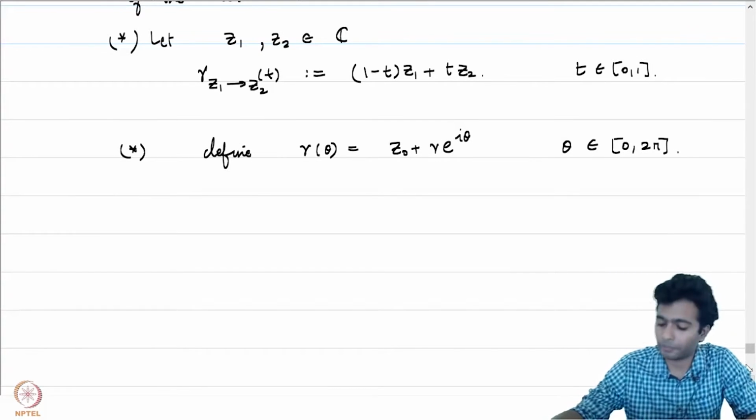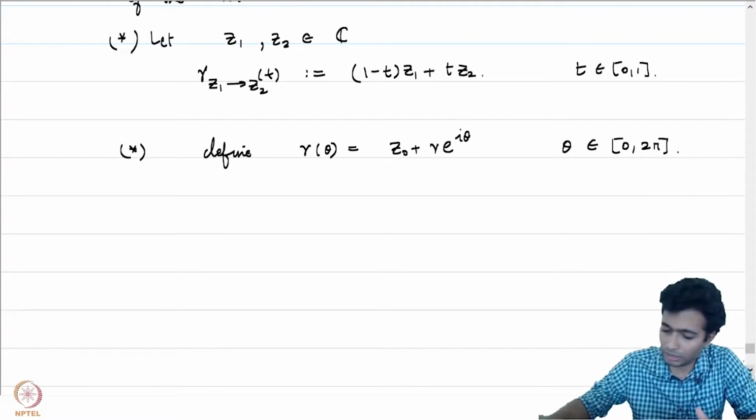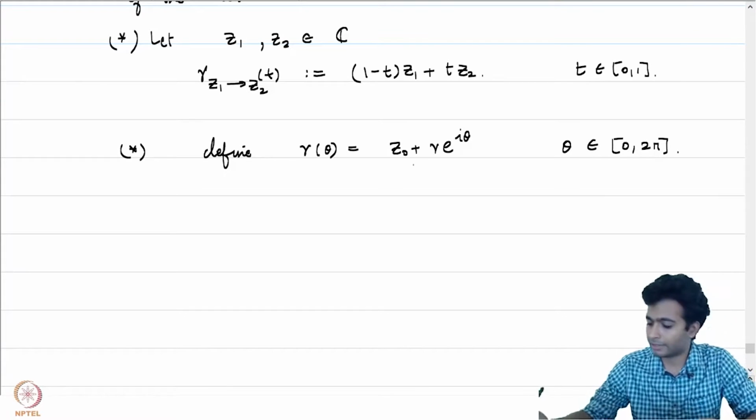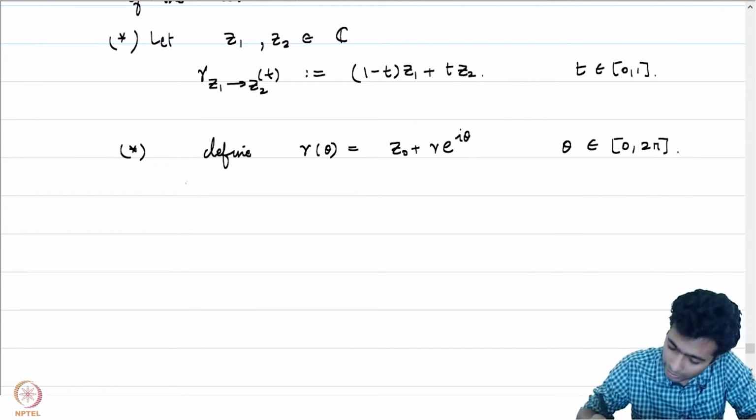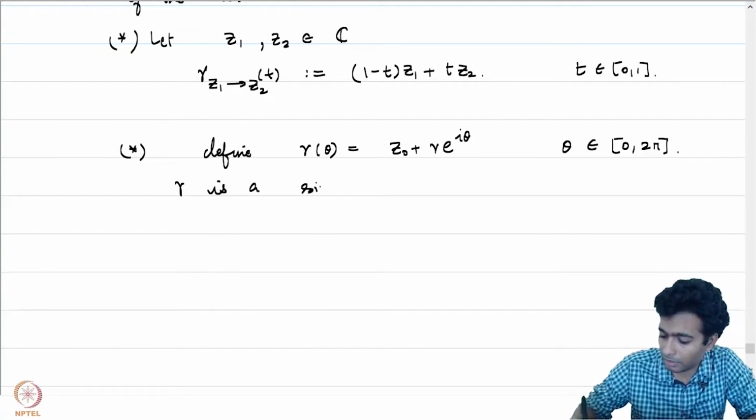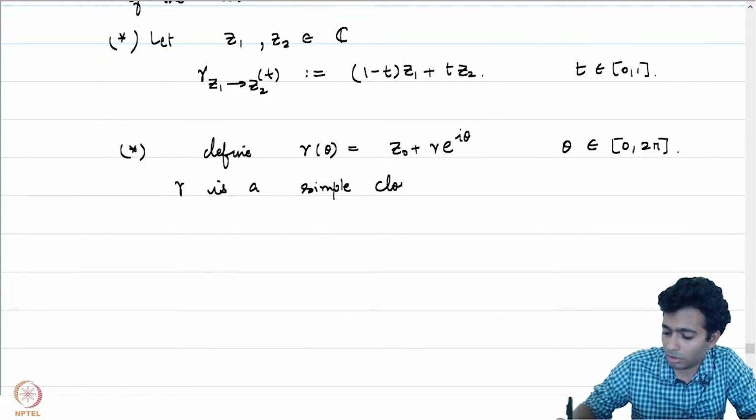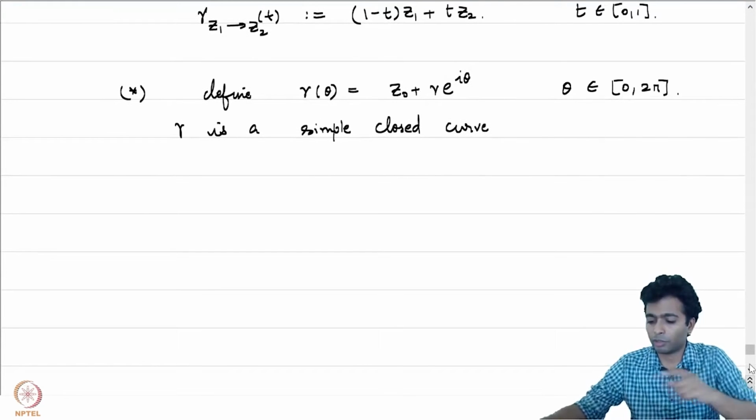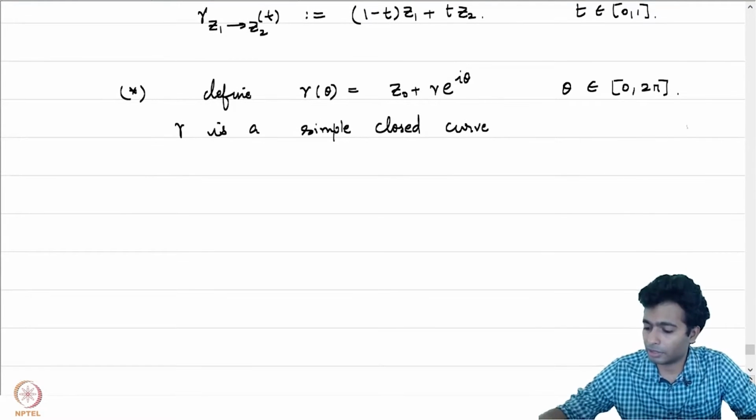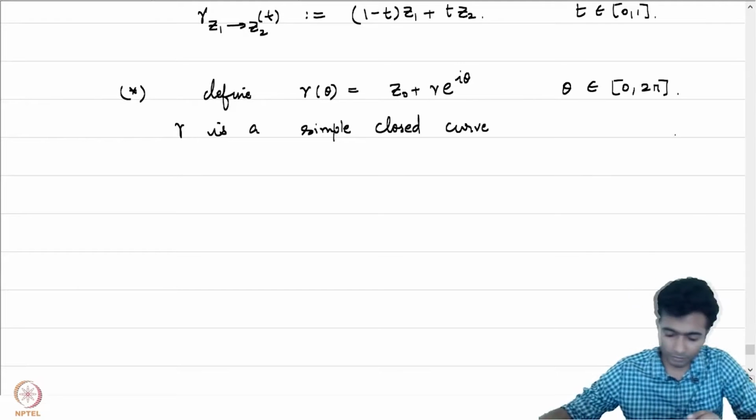Okay, let's get to the second example which we had already started, namely that of the circle of radius r around z0. Here you should note that the initial point is z0 plus r and the terminal point is also z0 plus r. So this is indeed a closed curve and it is also a simple curve. So let me state it here: gamma is a simple closed curve. When I say curve, it's a continuous parameterized curve. What will be the image? The image is just going to be the circle of radius r around z0.